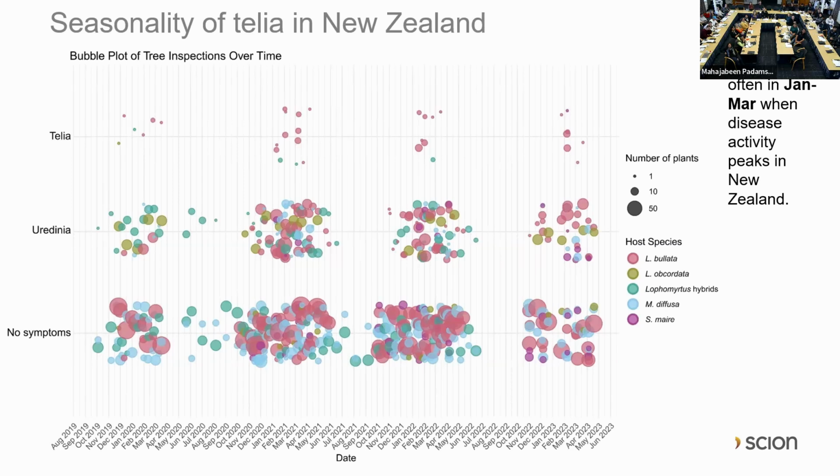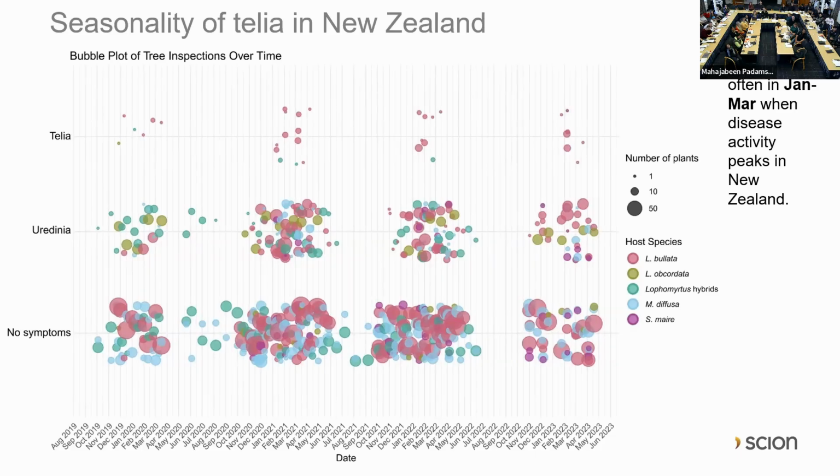And we typically only really saw telia at our sites during the peak of disease in New Zealand at those locations. So I think someone, maybe Rob, earlier showed a graph of my natural observations where things build up over time from October, and when they get to December, January, they just peak and then start to come down again.